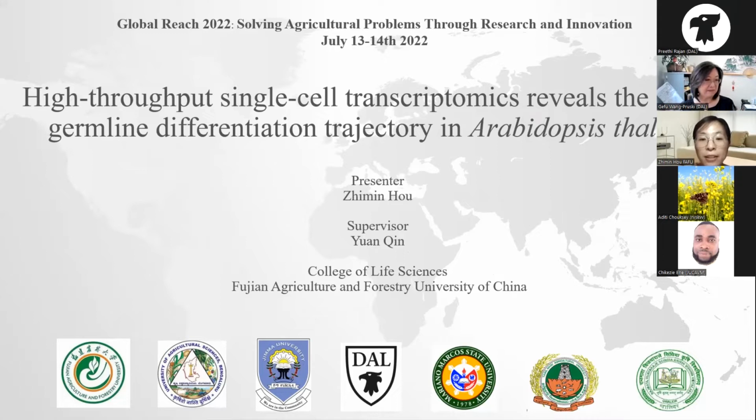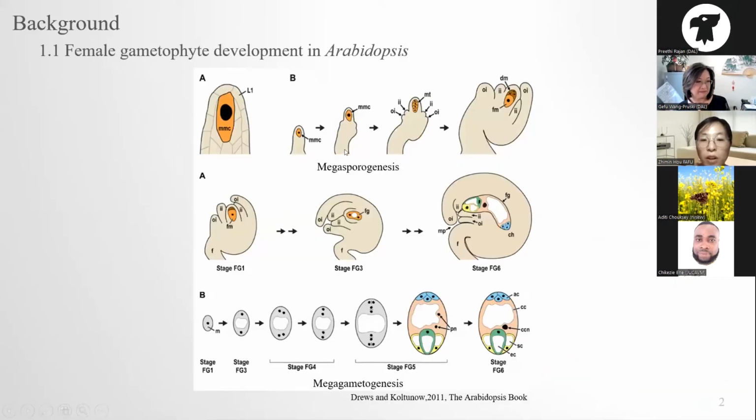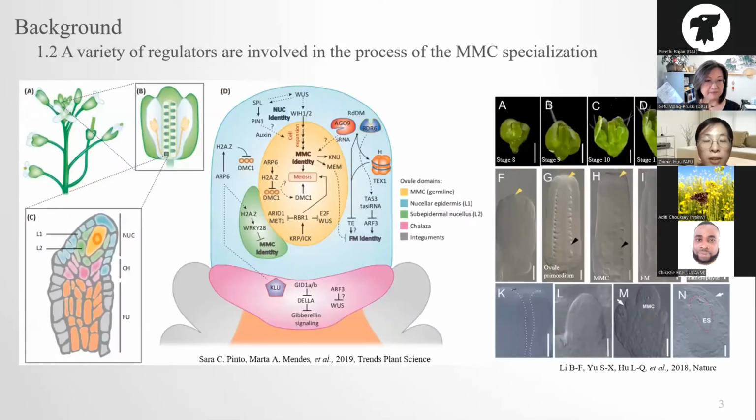This is my presentation. In Arabidopsis, the female gametophyte development includes megasporogenesis and megagametogenesis. During megasporogenesis, the MMC specification is a sign of the initiation of female germ cells. The present studies classify the genes regulating the MMC specification into groups. One group of genes regulates the formation of MMC, such as SPL. Another type of genes regulates the number of MMC, such as TAX1-28.